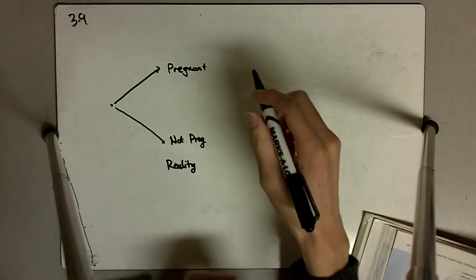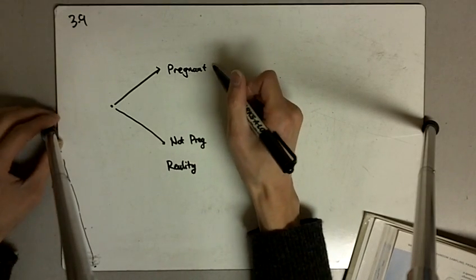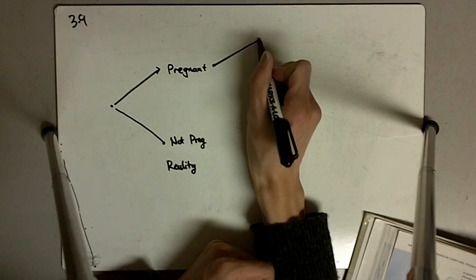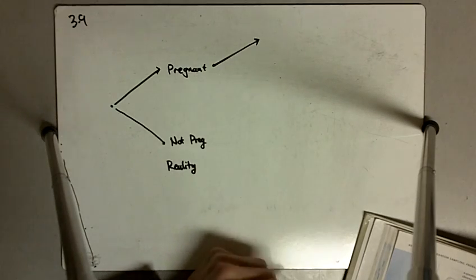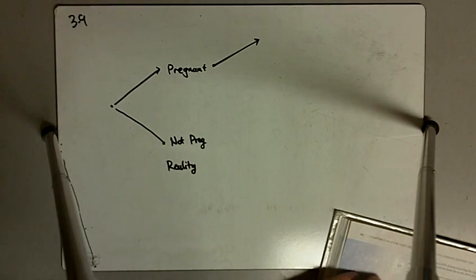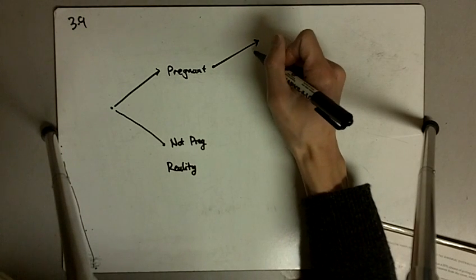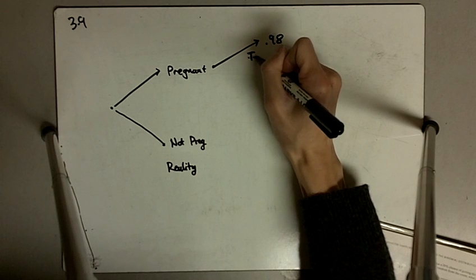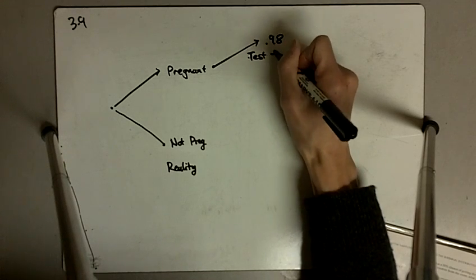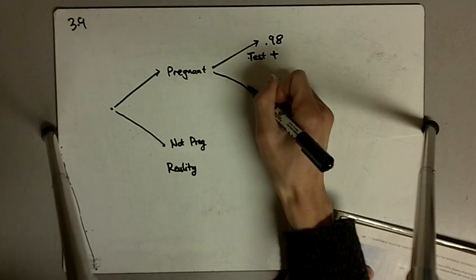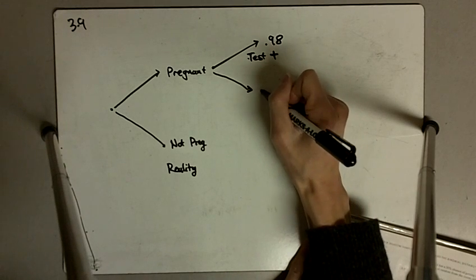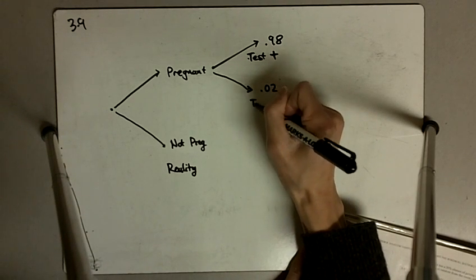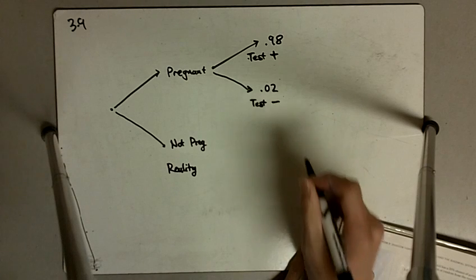Okay, but if she's truly pregnant, then she can take a test, and if she is pregnant, then there's a 98% chance, 0.98, that the test will be positive, which means that even though she's pregnant, there's also a 2% chance that the test is negative.